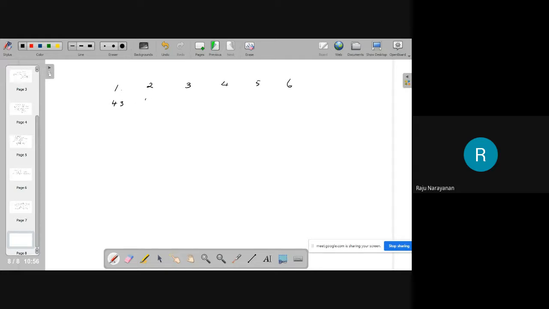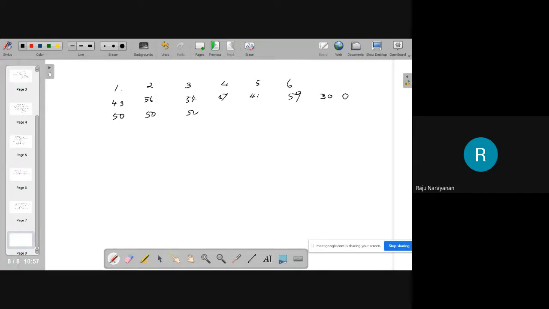43, 56, 54, 47, 41, 59. And you want to know whether the die is a true die. True die means the chance of getting any face is the same.